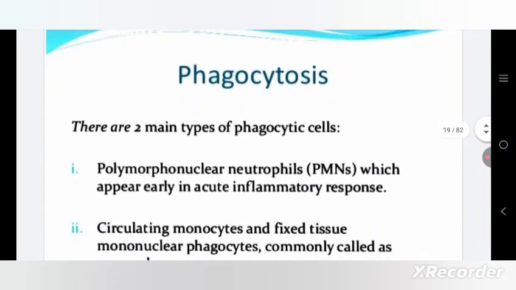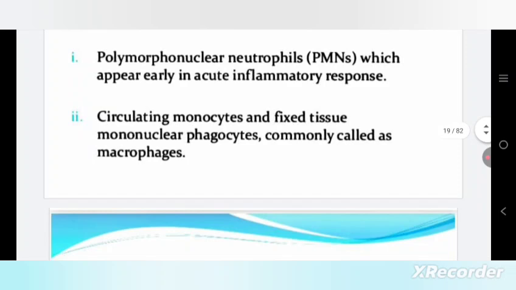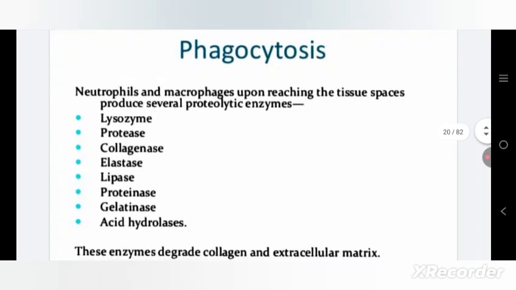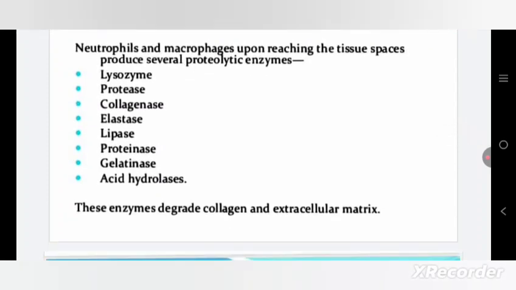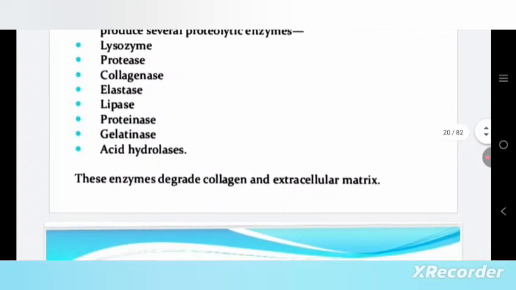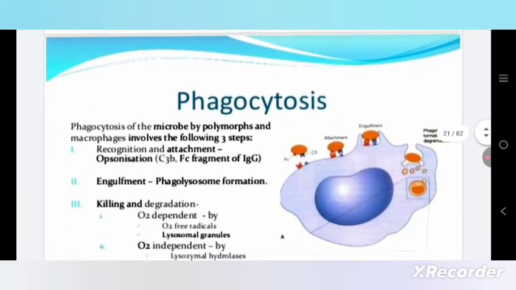The main types of phagocytic cells are polymorphonuclear neutrophils, which appear early in the acute inflammatory response, and the circulating monocytes and fixed tissue cells, also called macrophages. Neutrophils and macrophages reach the tissue space and produce several proteolytic enzymes: lysozyme, protease, collagenase, elastase and lipase. These enzymes degrade collagen and extracellular matrix.